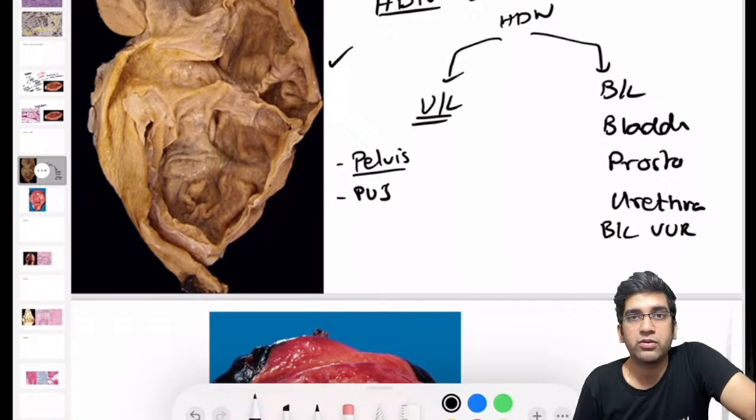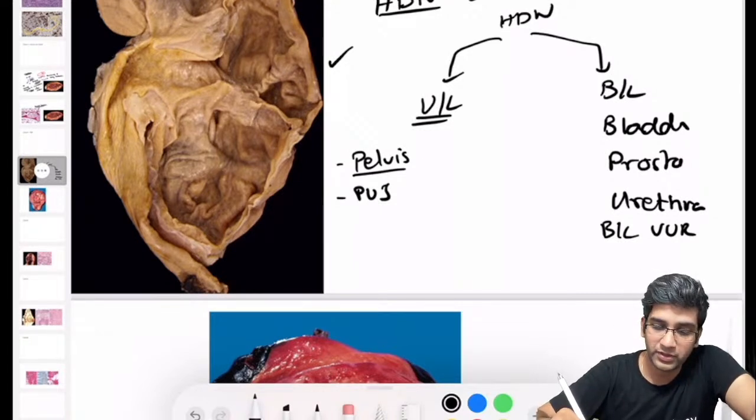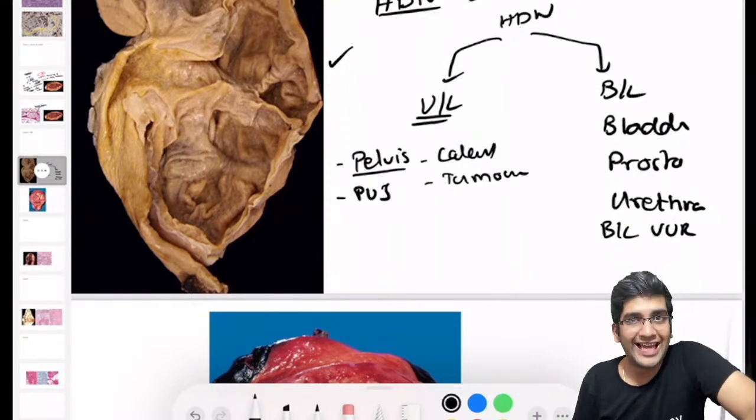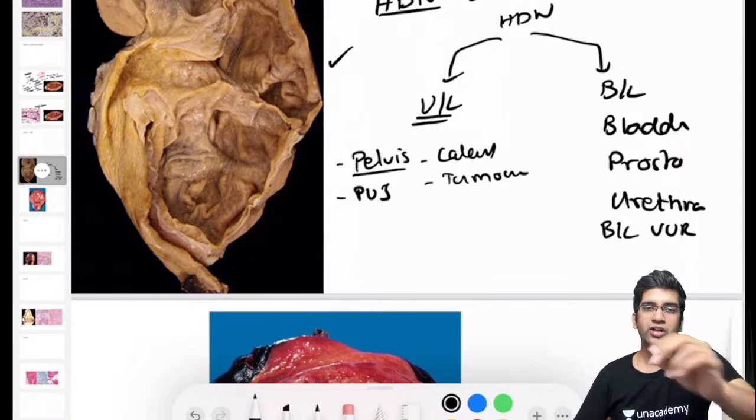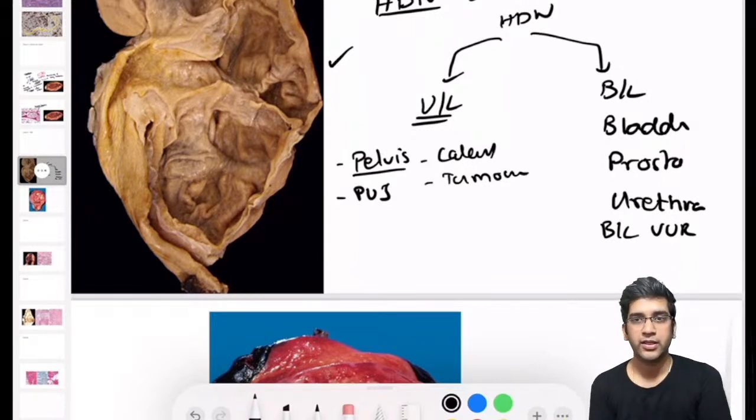It could be tumors in the pelvis. You can have calculi in the pelvis. You can have tumors in the pelvis, right? So if a calculus is obstructing the renal pelvis completely and causing hydronephrosis, what type of calculus do you think it will be? Because not all calculi can obstruct the entire pelvis, right? There are a few calculi which have the capacity to do that. What calculi do you think it will be?